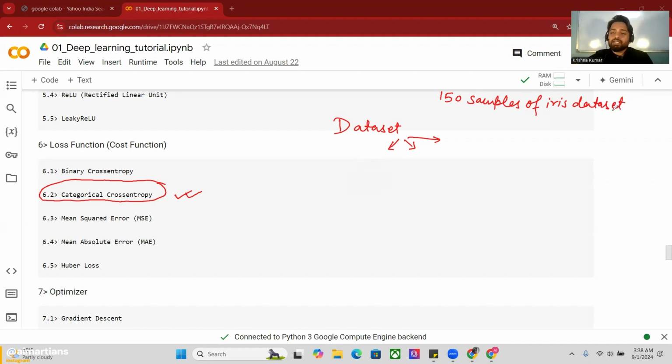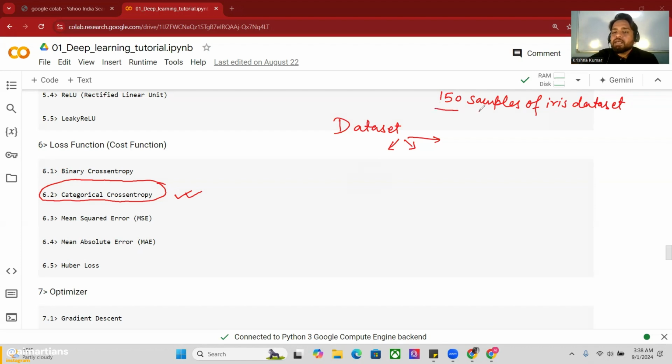If you don't know what the iris dataset is, I already explained it in my machine learning video, of course in Hindi. So please go through it. If you don't know, I will also explain it here. But I would request you to first go to the machine learning playlist, so you will get a better understanding of what the iris dataset is, how machine learning works, and why people move toward deep learning. It's a recommendation, totally up to you guys.